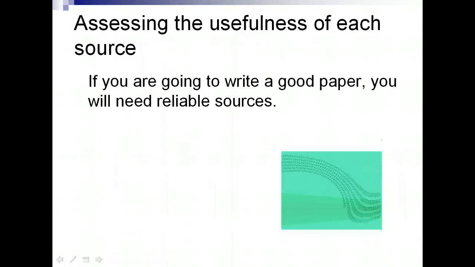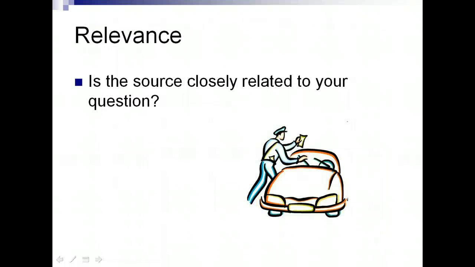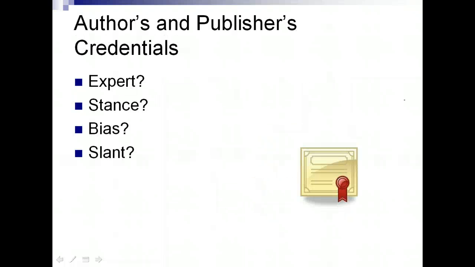If you are going to write a good paper, you will need reliable sources. There are several ways you can evaluate each of your sources for reliability. Is the source closely related to your question? Don't go to a website about cars if you're looking for statistics on speeding tickets. Is the author an expert on this subject? What is the author's stance on this subject, and does this influence his or her viewpoint? Is the information presented biased in any way? If the publisher is a corporation, government agency, or interest group, is the information slanted in their interest?